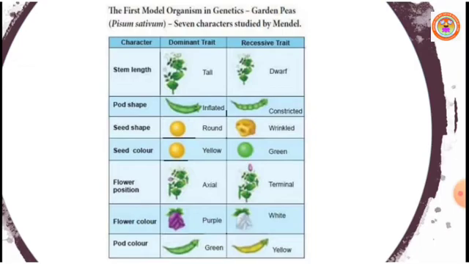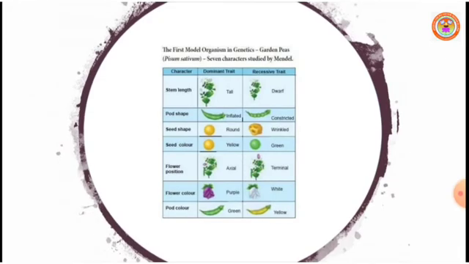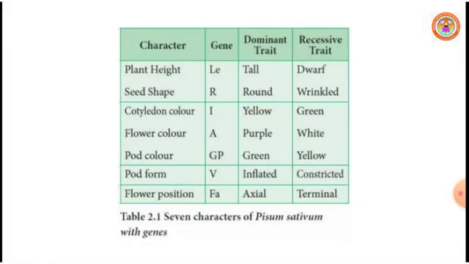Mendel studied 7 contrasting characters in Pisum sativum, tabulated over here. You can see the 7 characters studied by Mendel, such as plant height, seed shape, cotyledon color, flower color, pod form, that is the nature or shape of the pod, and flower position.